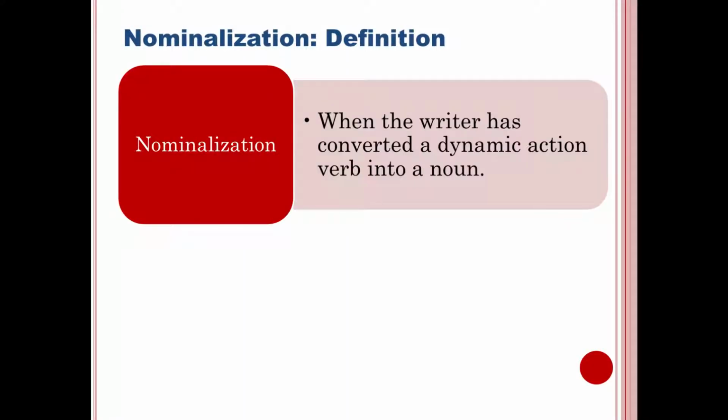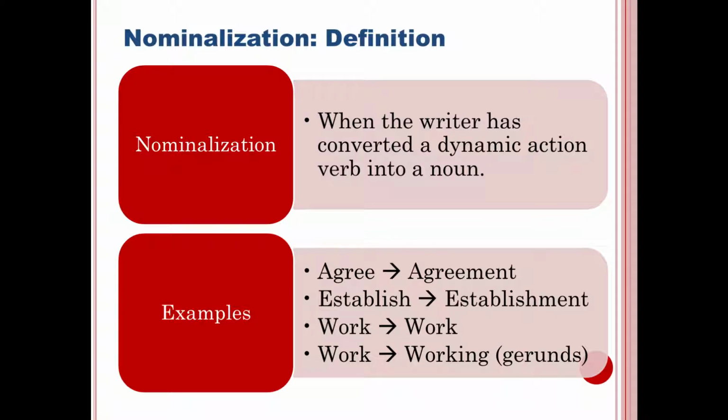A nominalization happens when the writer has converted a dynamic action verb into a noun. This drags down the weight of the sentence, so here are some examples. Agree becomes agreement. Establish becomes establishment. Work, as in I work, becomes I went to work. Or work, as in I work, becomes working someplace else, so gerund versions of the word.